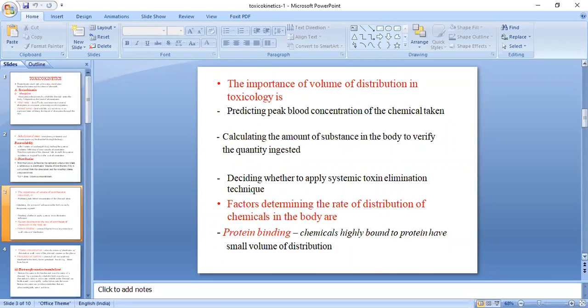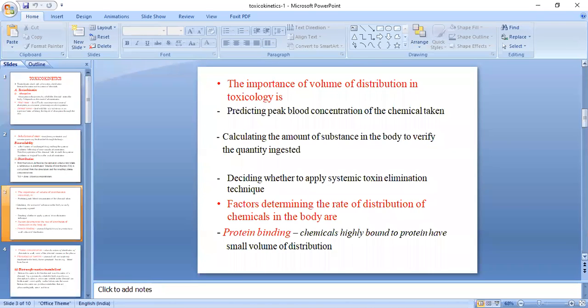Then, what are the factors which determine the rate of distribution of a chemical in the body? There are various factors. First of all, protein binding. Chemicals which are highly bound to protein have a small volume of distribution.